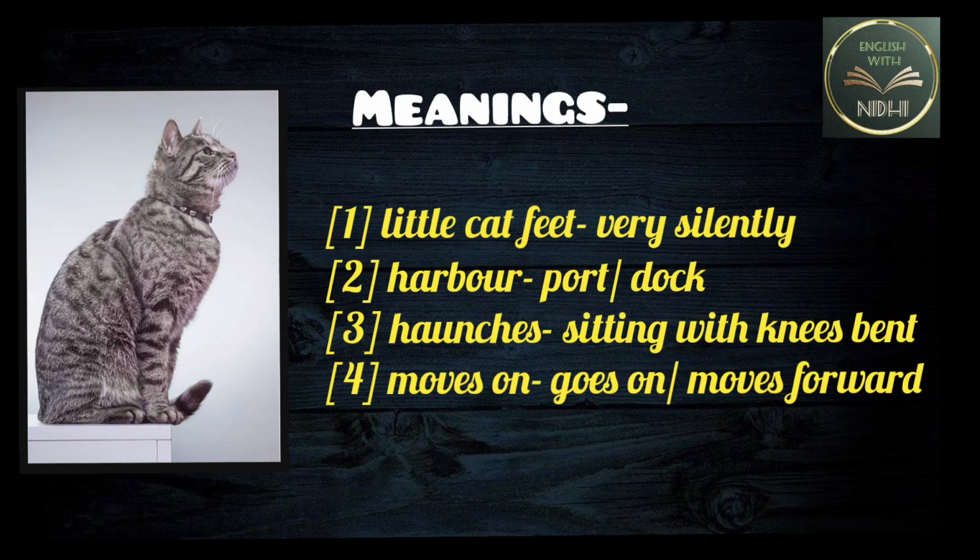Now let's go through a few difficult words from the poem. Word meanings. Number 1. Little cat feet, which means very silently. Number 2. Harbor, which means port or dock. Number 3. Haunches, which means sitting with knees bent. Number 4. Moves on, which means goes on or moves forward.